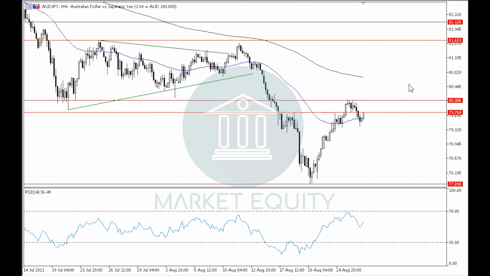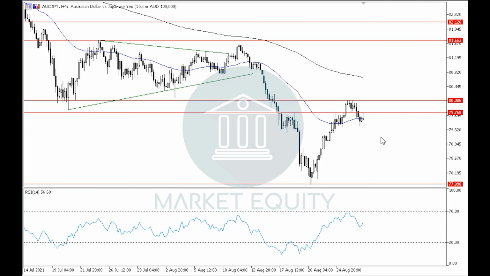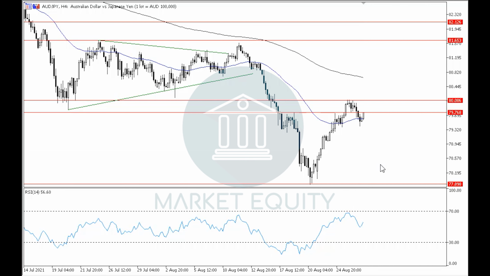And after rebounding downwards off of around level 80.10, it is currently being traded below level 79.75, which resembles the previous low in the uptrend as well as a horizontal support level in the 1 hour time frame, and by holding below it will support the continuity of the downtrend in the 4 hour time frame as well as the daily time frame, and will continue to target around level 78.80, then level 77.90 as primary targets in the downtrend in the 4 hour time frame. If we notice the RSI indicator in the 4 hour time frame, then we can see that by rebounding downwards off of around level 70 near the overbought area, it supports the continuity of the downtrend. That was it for the Australian dollar versus the Japanese yen.